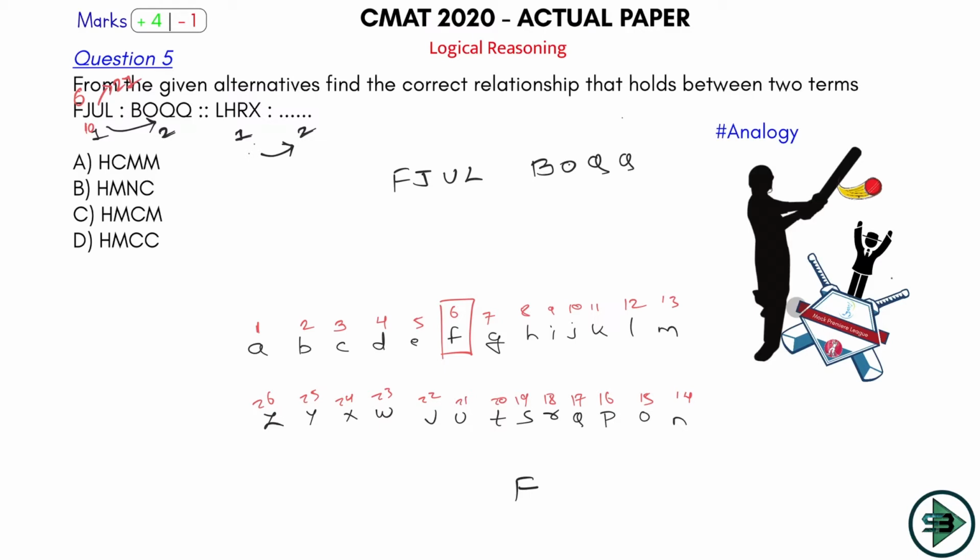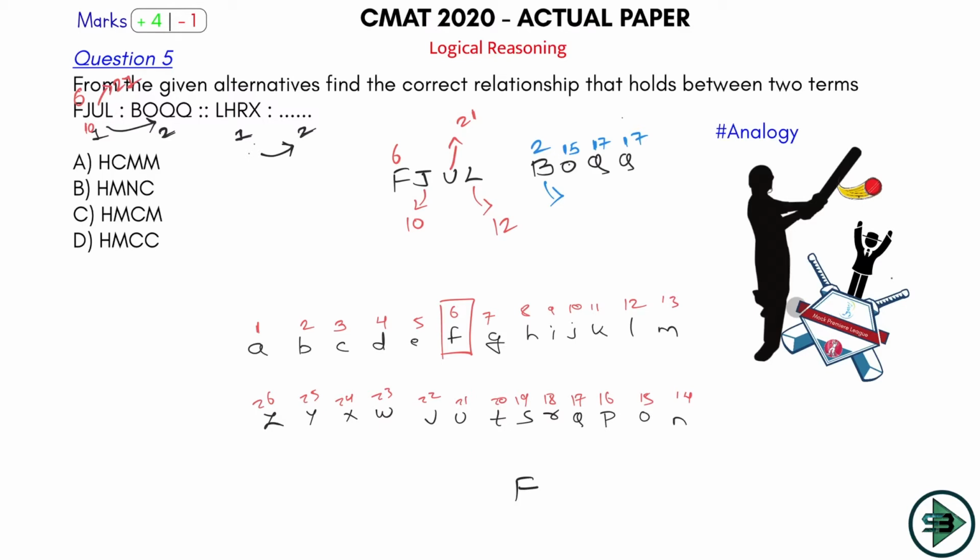So F is what? F is 6. J is what? J is 10. U is what? U is 21. And L is what? L is equal to 12. So this is what you get here. Now let's see what has happened here. B is equal to what? 2. B is 2. O is equal to what? 15. Q is equal to what? 17. This is also 17. Okay, now let's compare.